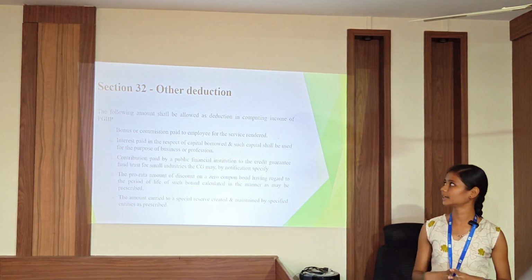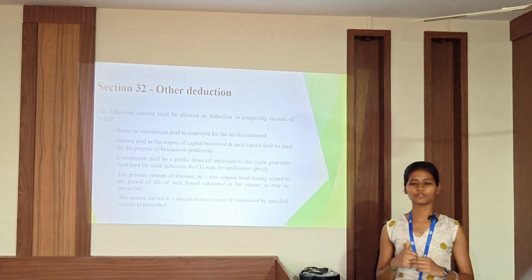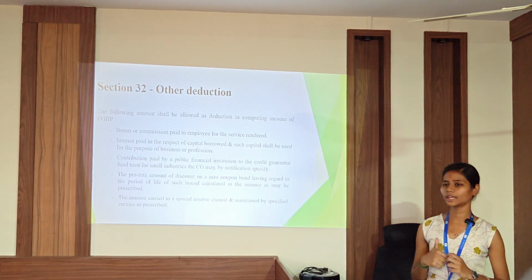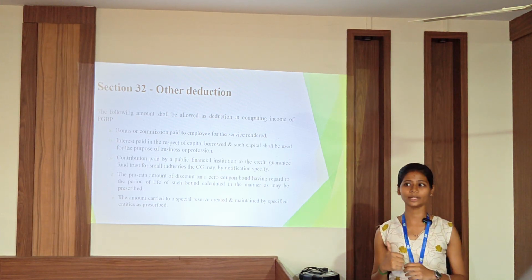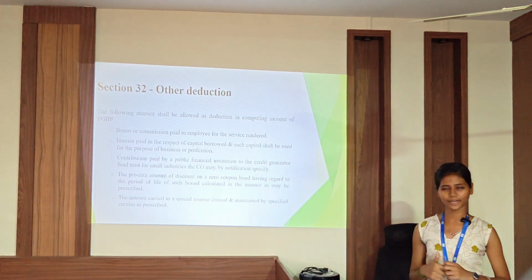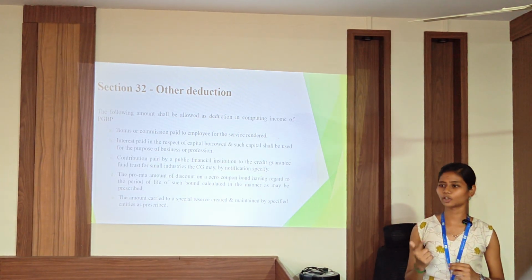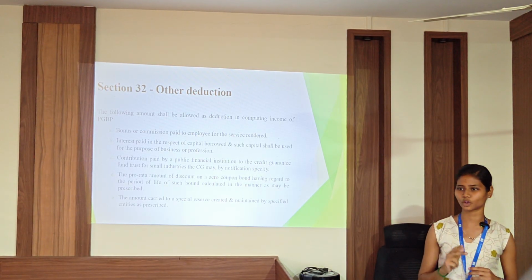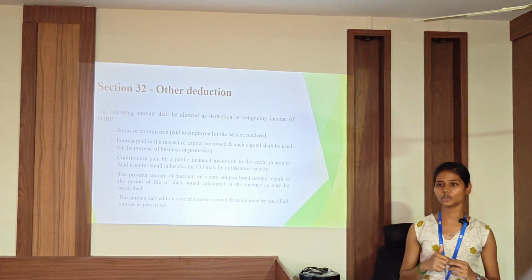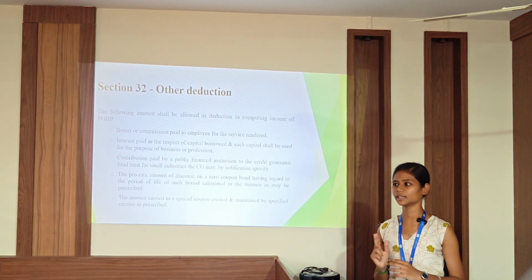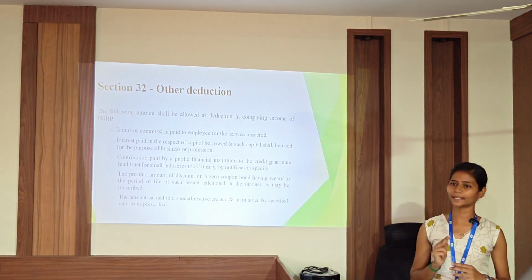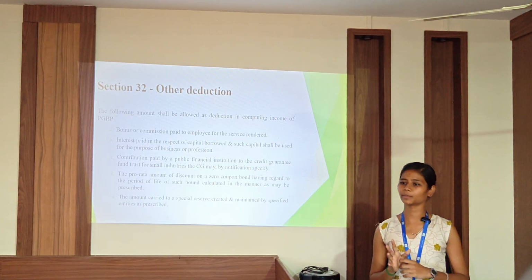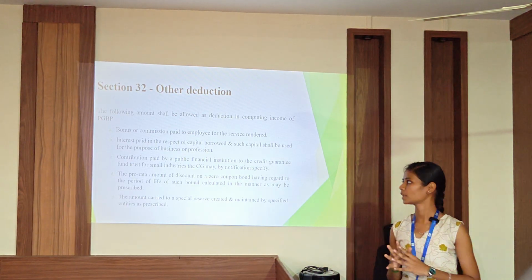Then comes section 32, other deductions. The following amounts shall be allowed as a deduction: bonus or commission paid to the employee in respect of the service rendered; interest paid in respect of capital borrowed, where such capital is used wholly for the purpose of the business; and the contribution paid by a public financial institution to a credit guarantee fund trust for small industry, as the central government may by notification specify.